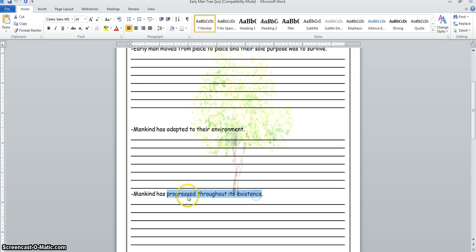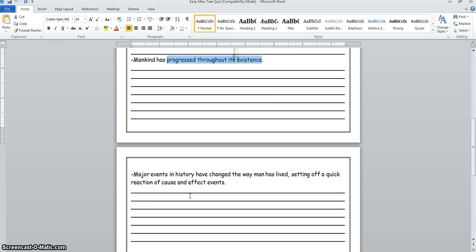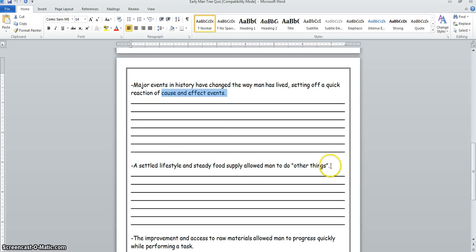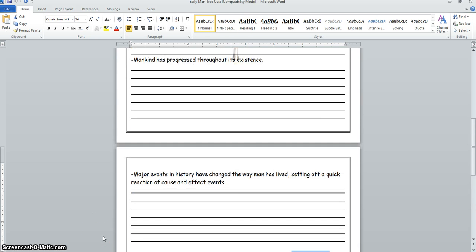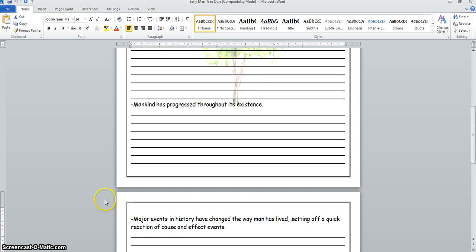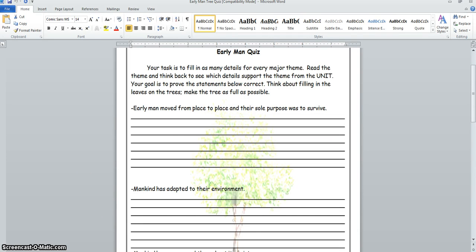Progress throughout their existence. Okay, well, how do they progress? Technology, communication, with examples. Major events, I give you the general term. You give me specifically the farming revolution. How has it changed? A settled lifestyle, no longer nomadic. And the quick reaction of cause and effect events, very general. You give me what the events are. Last but not least, steady food supply, doing other things. What are those other things? Specializations. And again, what does it lead to? Trade, which eventually gives us ideas from other areas. So again, specific is what I'm looking for. Details, vocabulary words from this unit, from our class. Good luck.